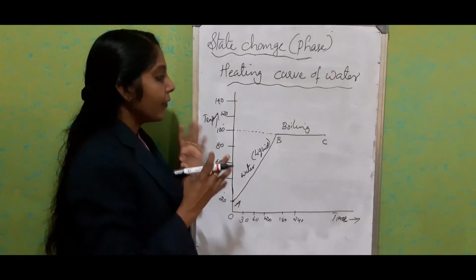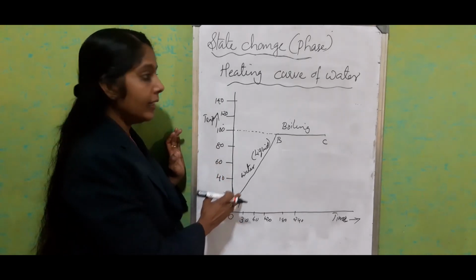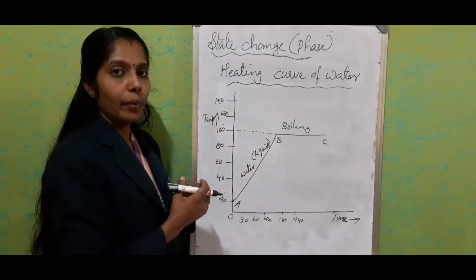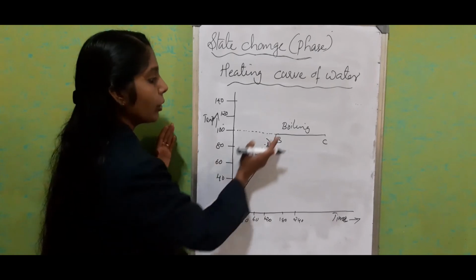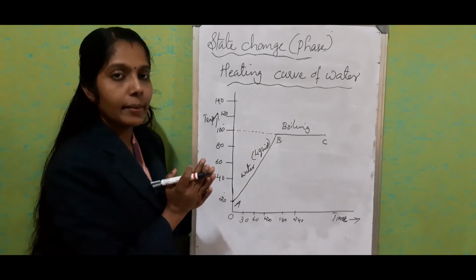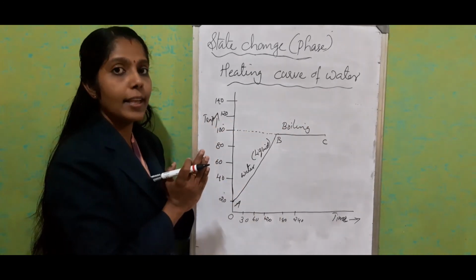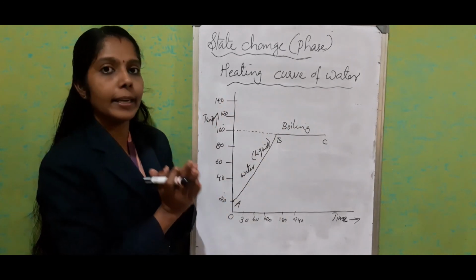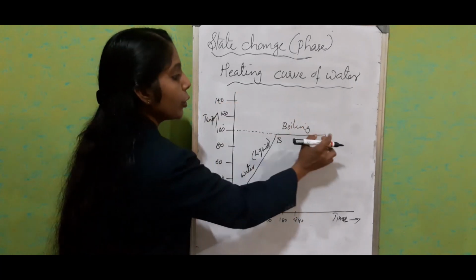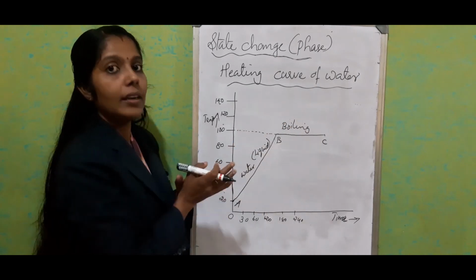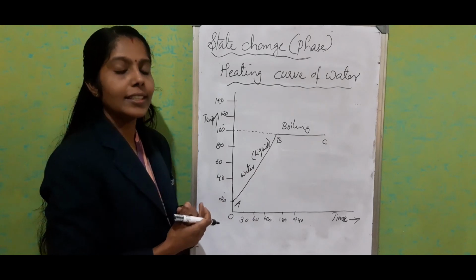This is the way we have to draw the heating curve of water, starting from a particular temperature till attaining the boiling point, that is 100 degrees Celsius. Only the temperature changes there, so slowly we have to show a slanted line. Once it reaches 100 degrees Celsius, the phase is boiling and there won't be any increase in temperature. Till the entire water changes into steam, we have to show a straight line parallel to the time axis, or x-axis. Beyond that, it shows the steam.